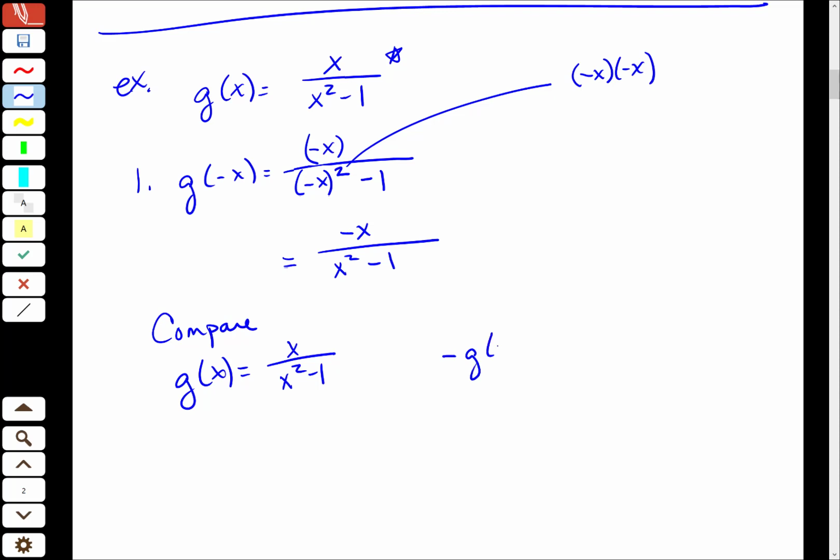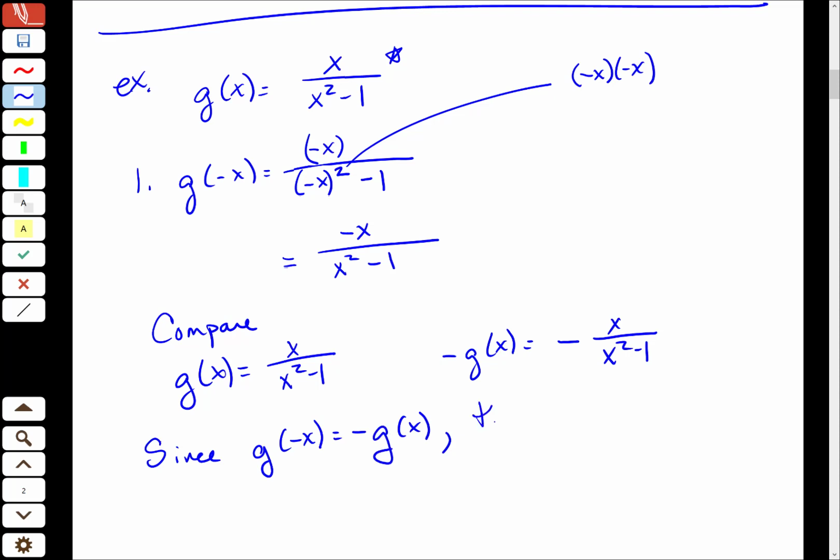Now negative g of x is again negative x over x squared minus 1. And this is the same. Again, this moving of the negative, I can move it up into the numerator. So conclusion, since f of negative x is equal to negative f of x. Oh, this is g of x, though, is the name of my function. So let's use the right name. The function is odd.